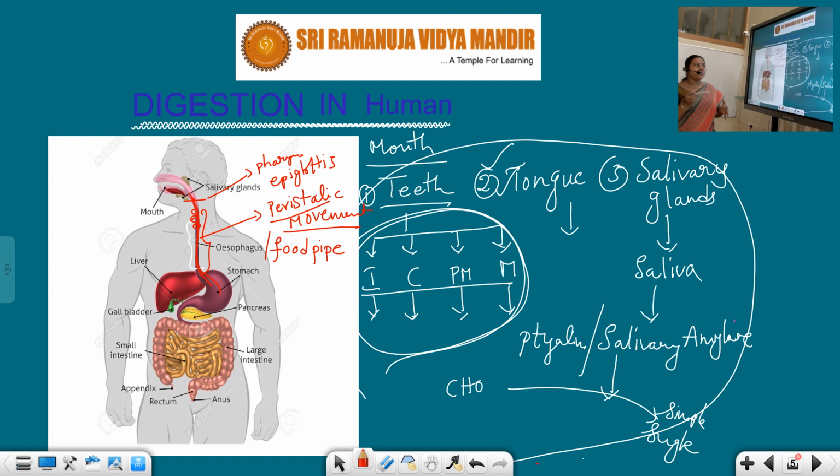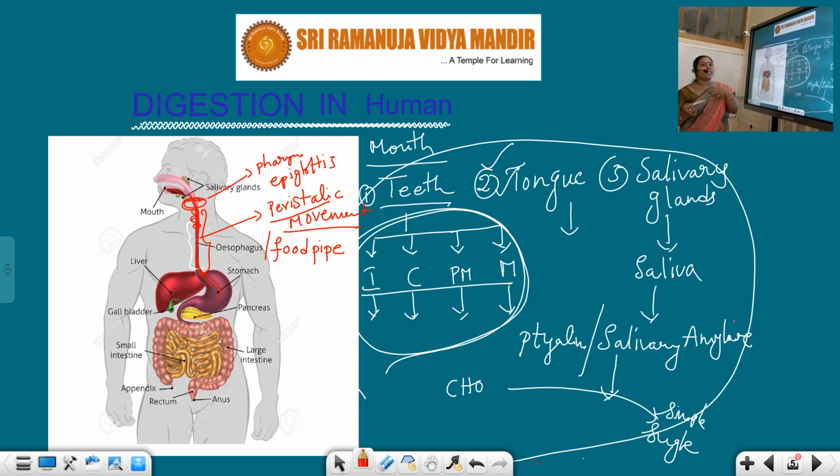At this junction we have a common point for the passage of air and food. So our epiglottis obstructs the passage of food into the windpipe, the trachea.